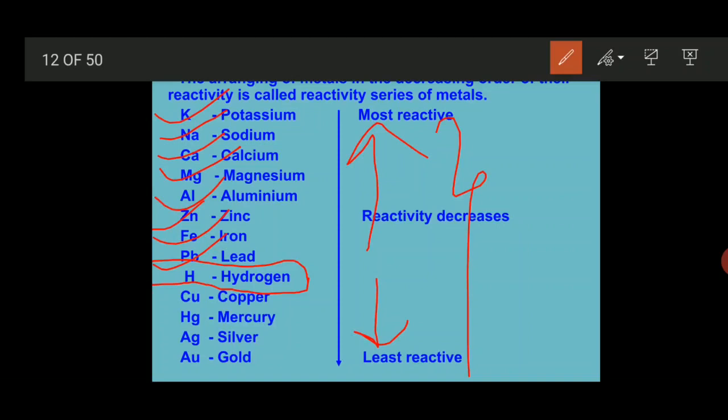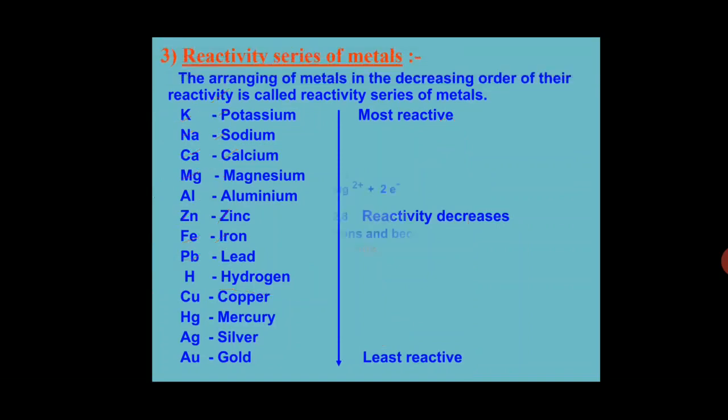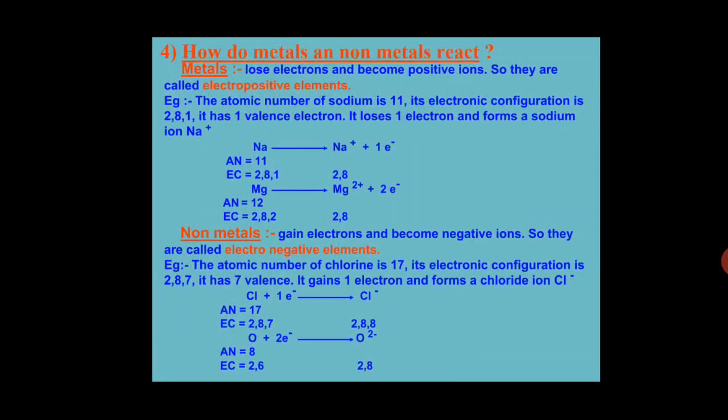Now let's see some other reactions of metals with non-metals, that is, how metals react with non-metals and which kind of compound is formed. Whenever any metal reacts with a non-metal, it always forms an ionic compound.